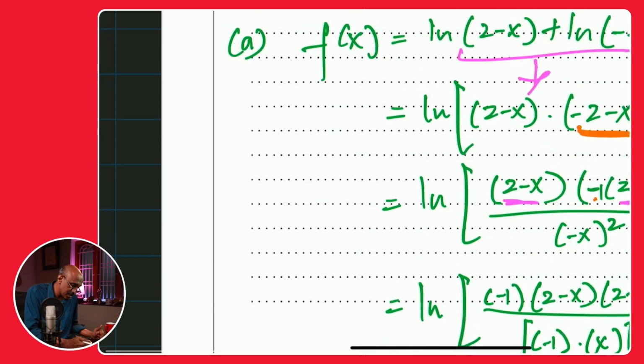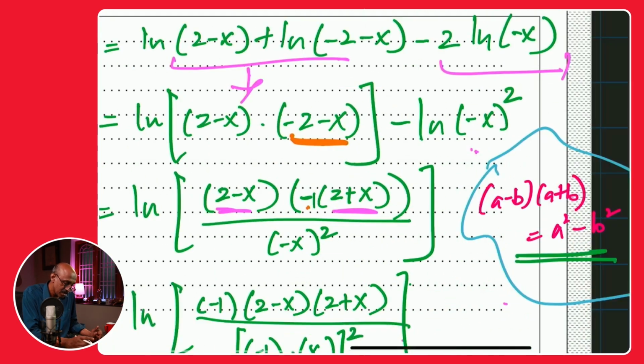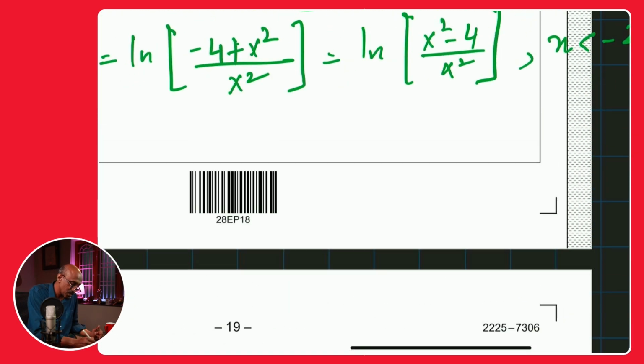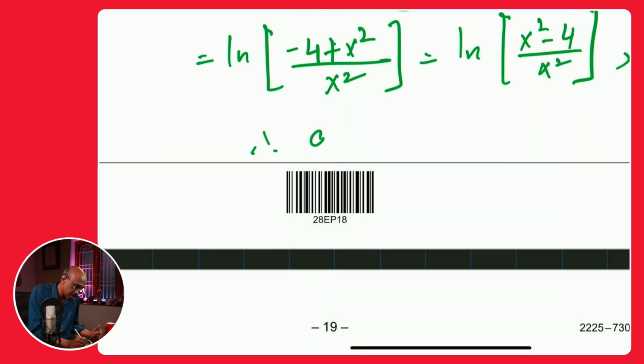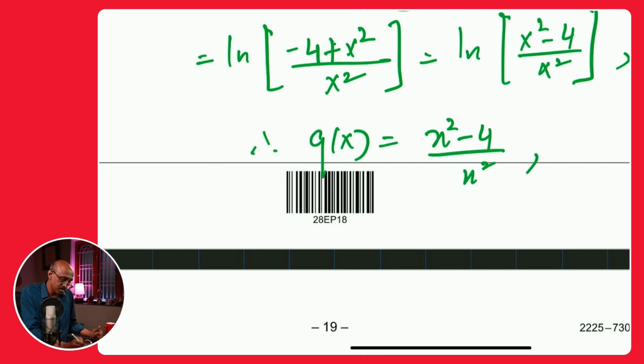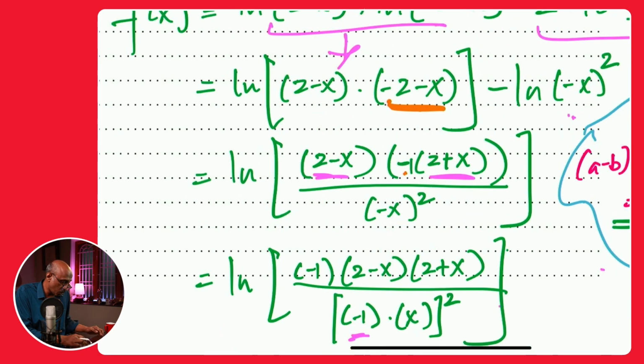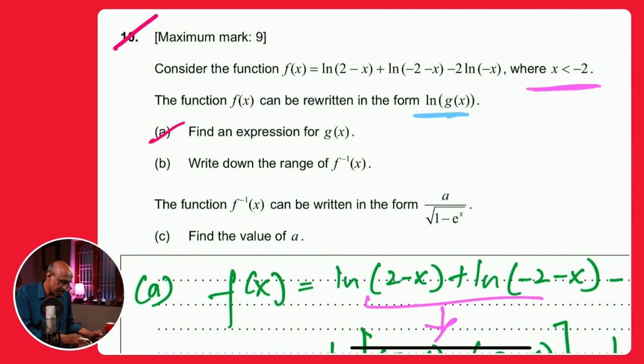They said to find an expression for g of x. That g of x is that term inside, and so therefore you can say, as the last sentence, therefore g of x is x squared minus 4 over x squared. That should be good. And here you should say that x is not equal to 0, because clearly, looking at the domain of g of x, the denominator cannot be 0. So what we've done is the function f can be rewritten in the form ln of g of x. Find an expression for g of x.